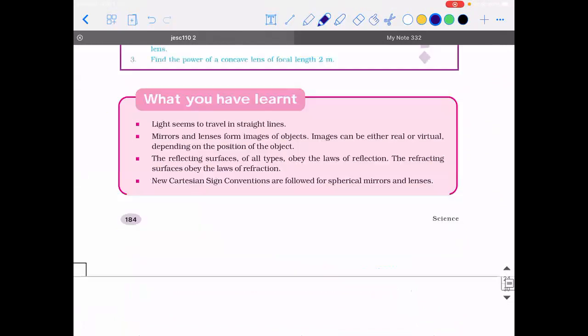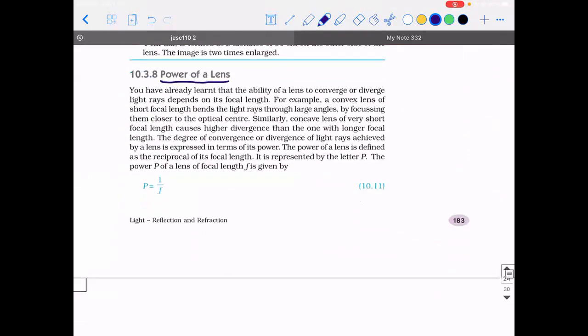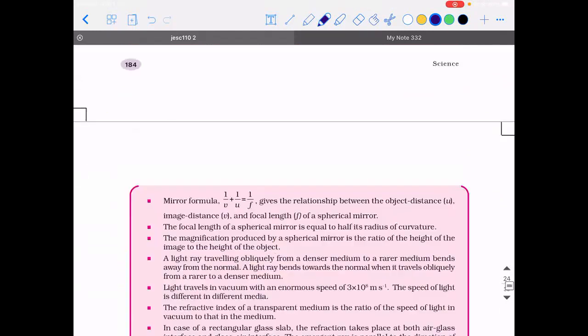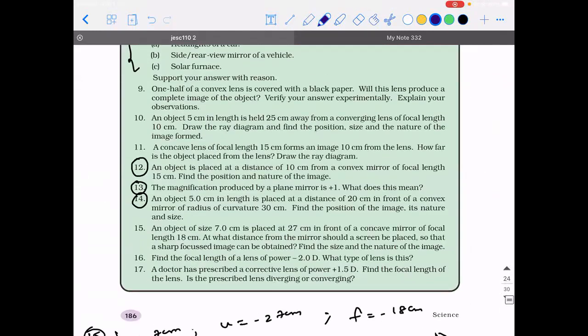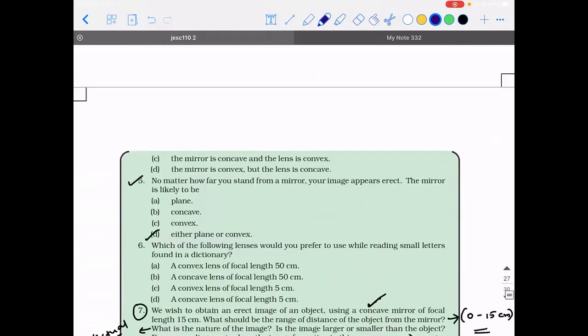Since the chapter is almost over, I don't want to dump you with power of lens also. I will take it in the next class and we'll solve some exercise problems. With that, this chapter is over. Power of lens is going to take maximum 20 minutes for you to learn. So I suggest you all start practicing, and next week you will have a test in this chapter.